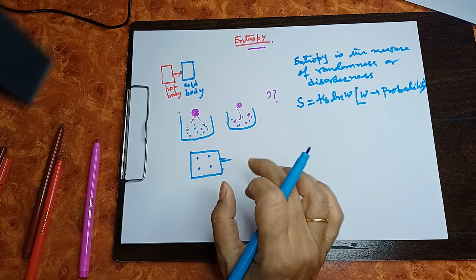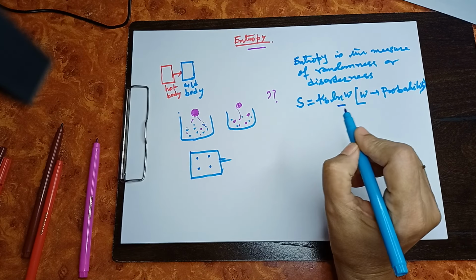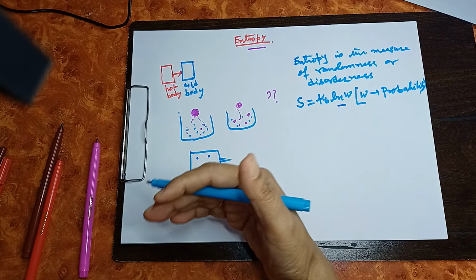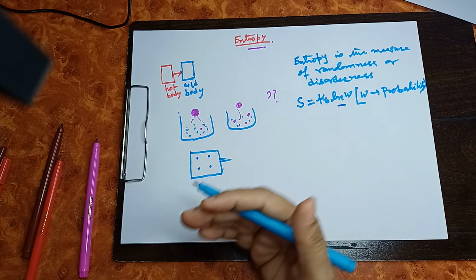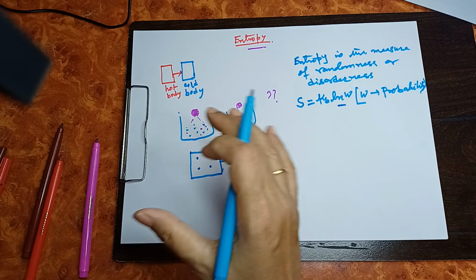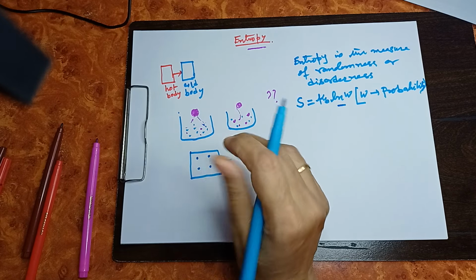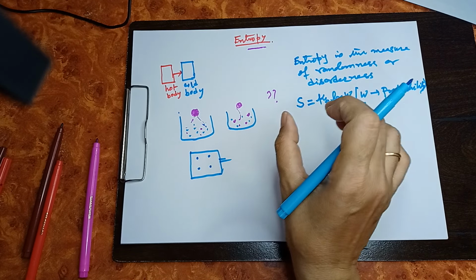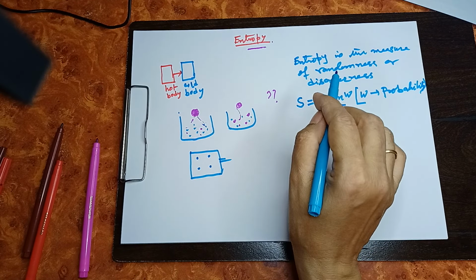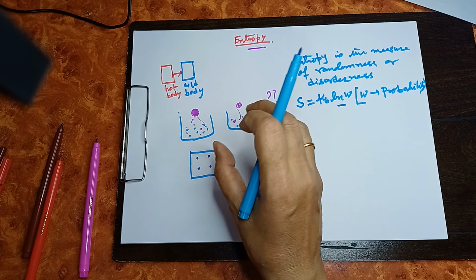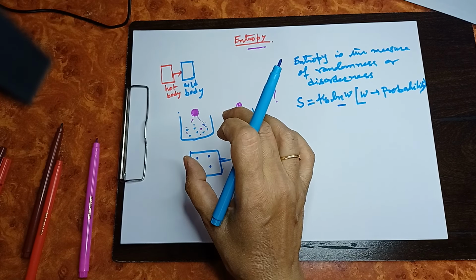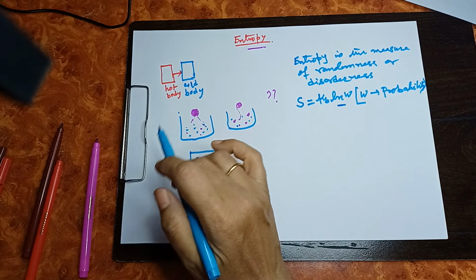Now correlate with probability. When the probability of the molecules of a substance existing in a number of arrangements is higher, then the entropy will be more. So entropy is related to probability. If fewer arrangements of the substance or molecules are possible, then entropy is less.